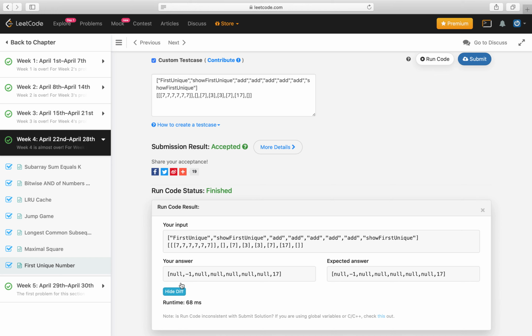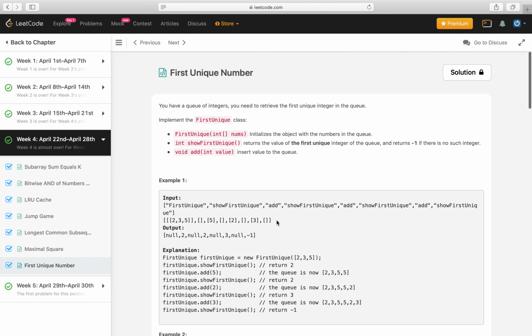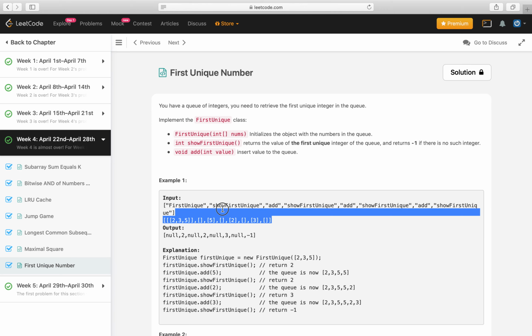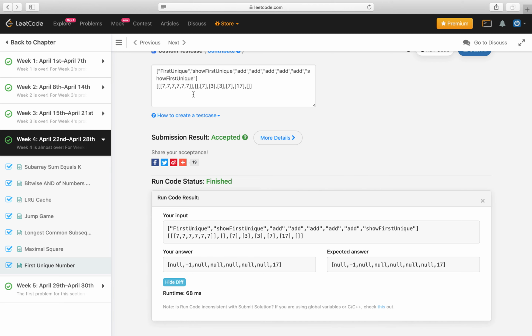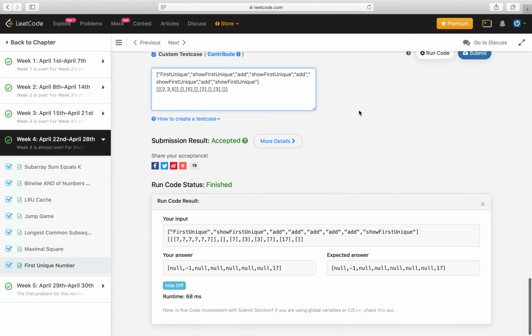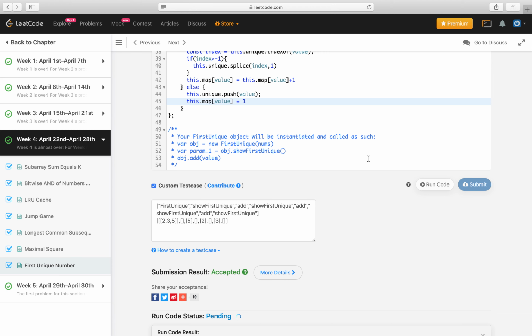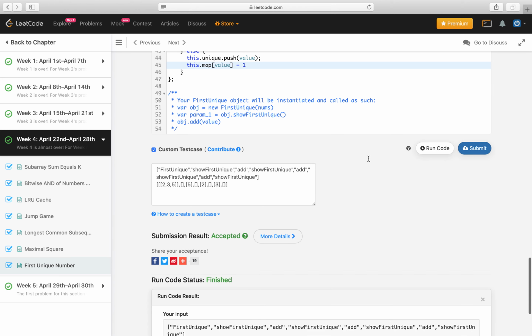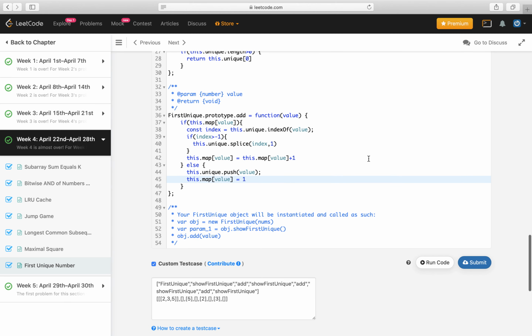Okay, this seems to be correct. Let's go for the first example. Yeah, it works pretty well. I found the solution very simple and easy to understand. I would like to hear your feedback on this solution.